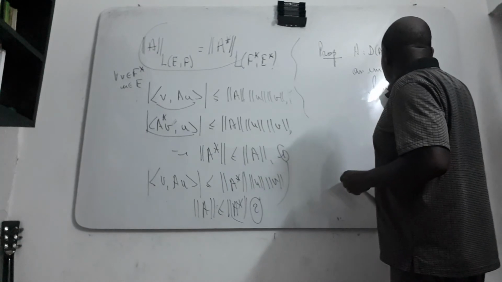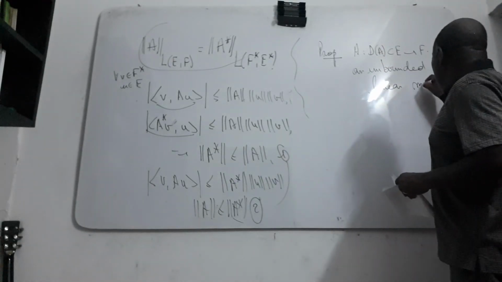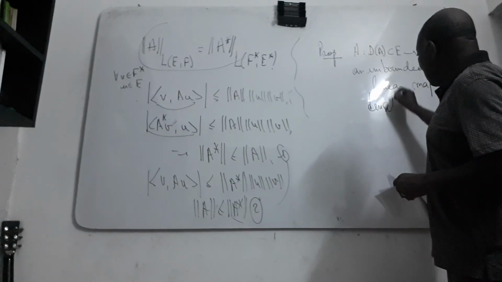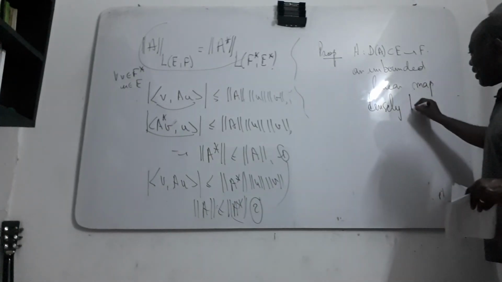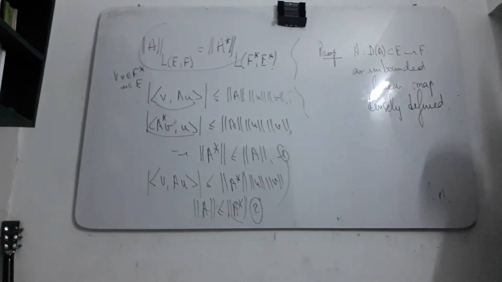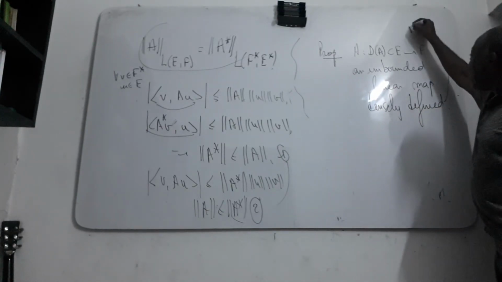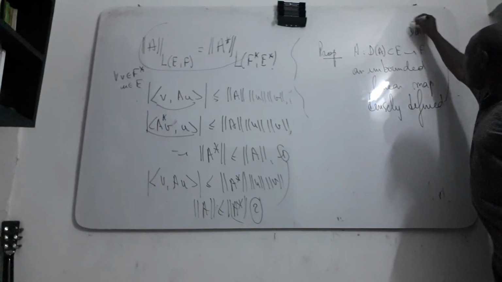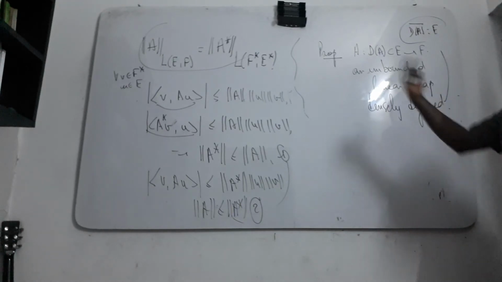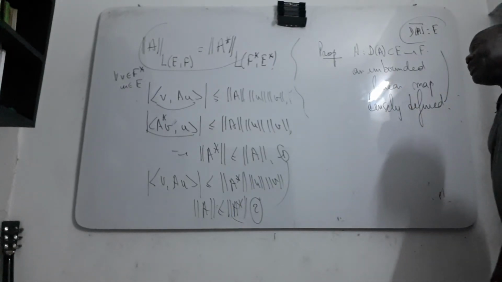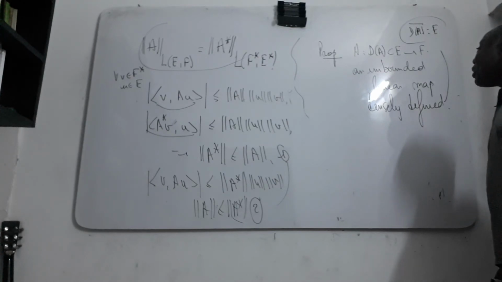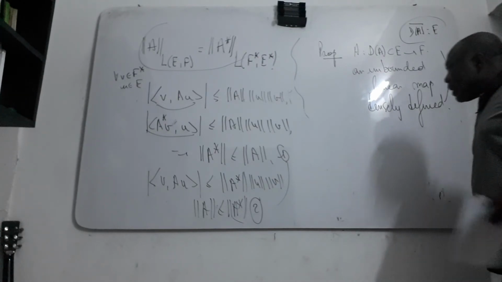Unbounded linear map, which is densely defined. That means that the closure of the domain of A is equal to E. So you can define easily the adjoint of A. You have this condition.